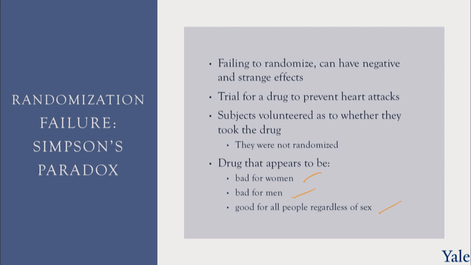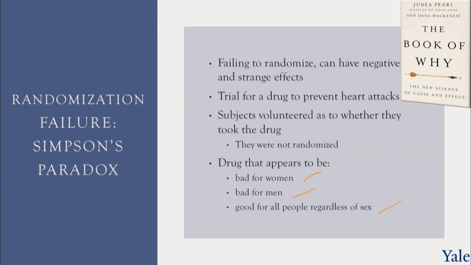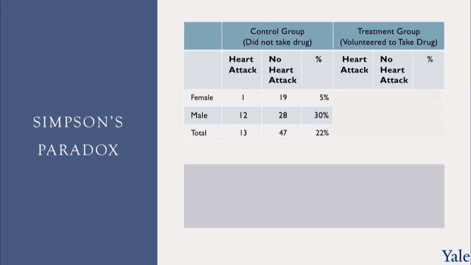And the story is told well in a very nice book called The Book of Why by Judea Pearl that's highly recommended for those who want to know more about this and many other topics. So let's look at the numbers behind Simpson's Paradox. We have a control group, people who did not take the drug, and a treatment group, people who volunteered to take the drug. Among the people who did not take the drug, we had 20 women, one of whom had a heart attack, and 19 did not have a heart attack.